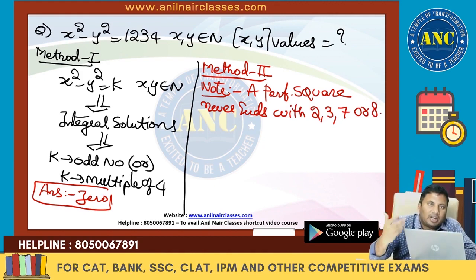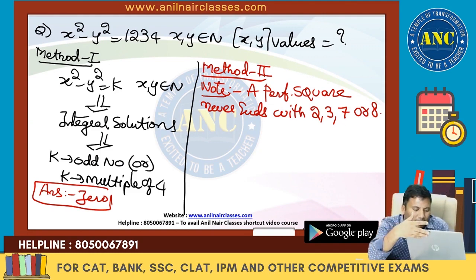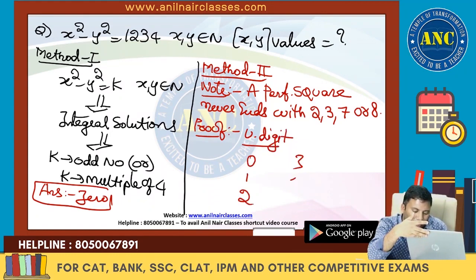Why will it not end with 2, 3, 7 or 8? Take the unit digit of any number. The unit digit of any number ranges from 0 to 9. I'll write down the proof also here, in case you are watching it for the first time. The unit digit ranges over 0, 1, 2, 3, 4, 5, 6, 7, 8, 9.